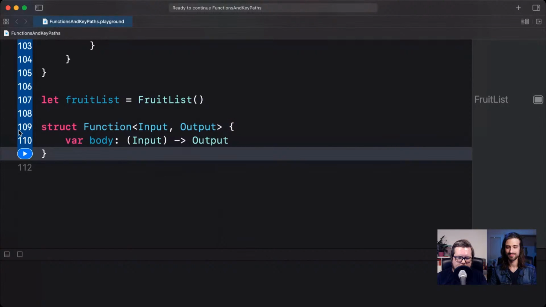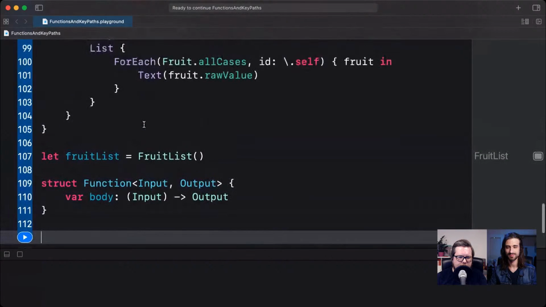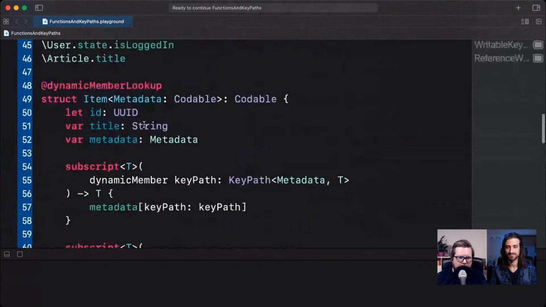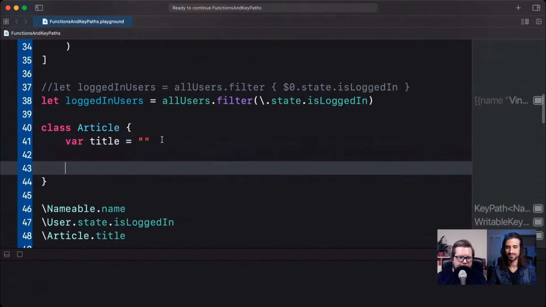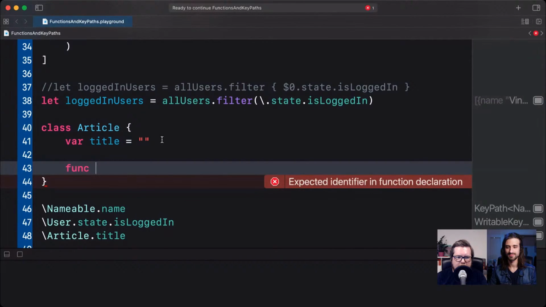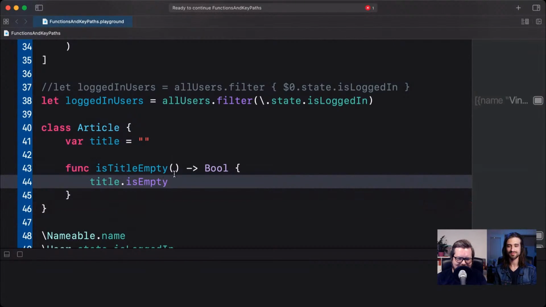So of course, one way to use this would be to say let, for example, my function here, or actually, let's go up to our article class from before and give this one a function. Let's say that the function is giving us whether the title is currently empty, just as an example. So this will be isTitleEmpty, and it would just be a function that returns a Bool, and it would just be title.isEmpty. So not very useful, but it's just an example, right?